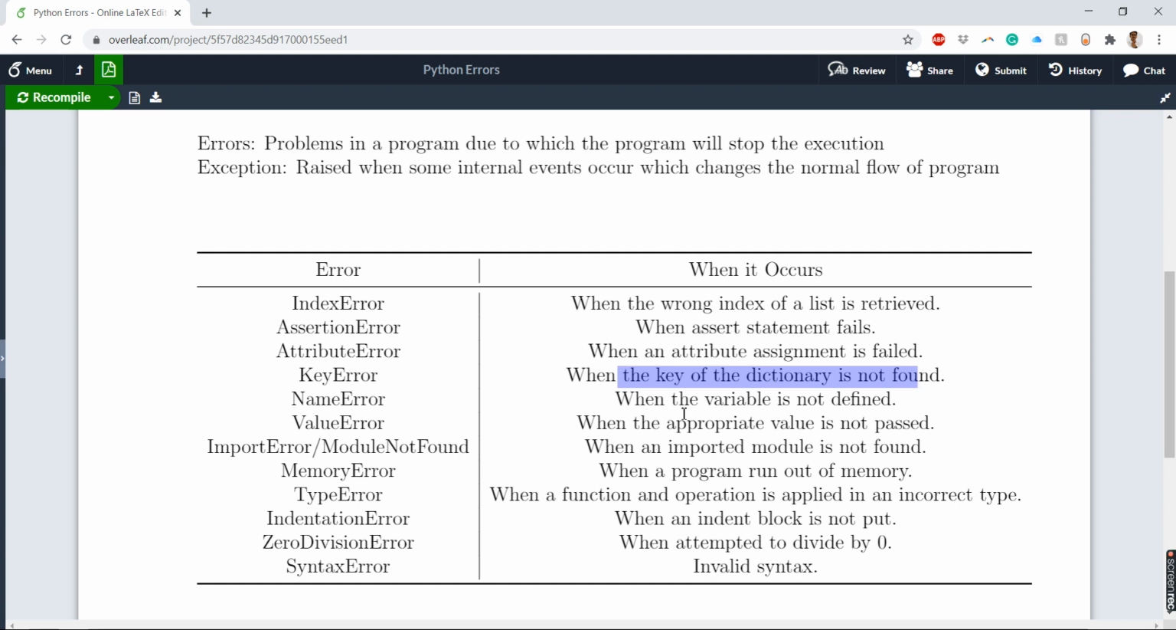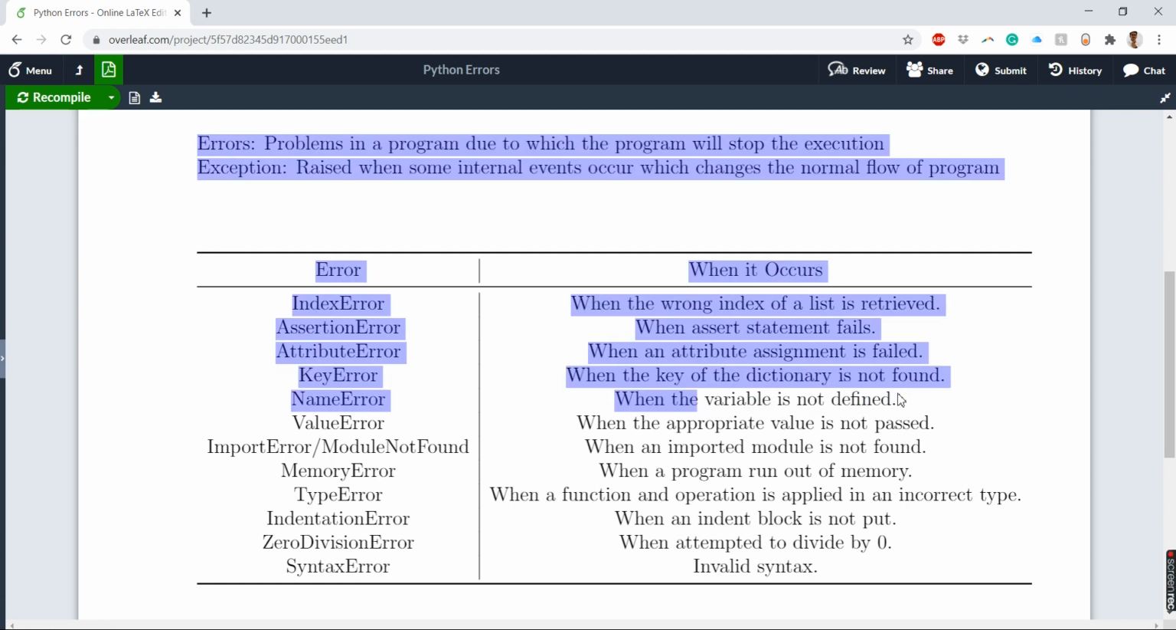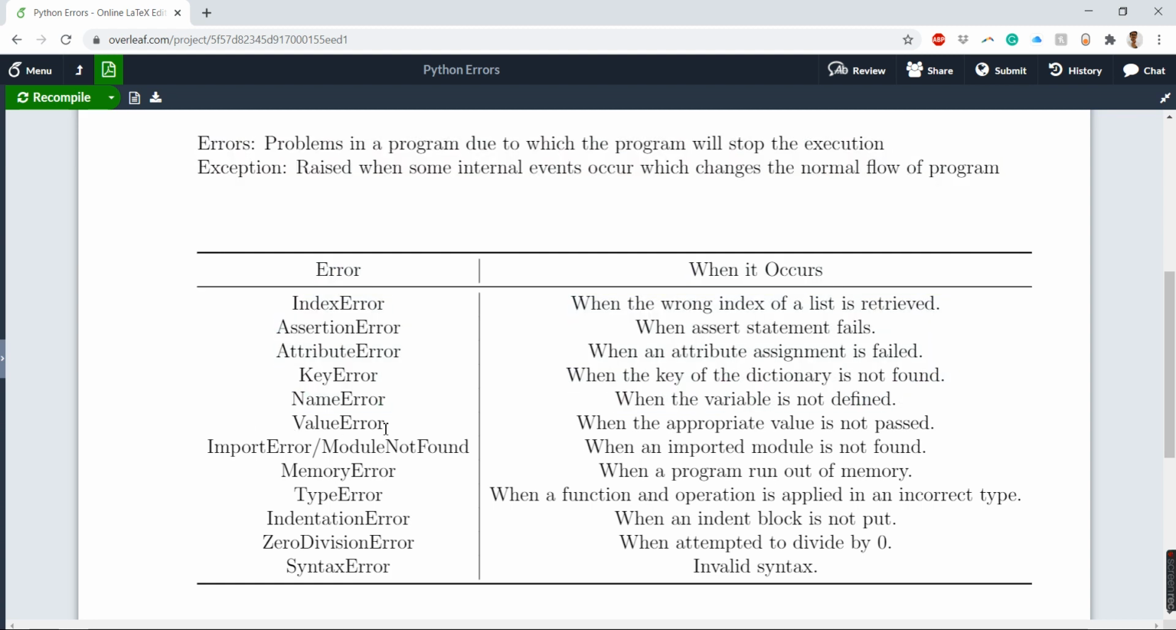Then you have name error. When a variable name is not defined, you get a name error. Then value error, when an appropriate value is not passed. If you have defined a variable of integer type and you pass a boolean or complex type, this kind of error happens.